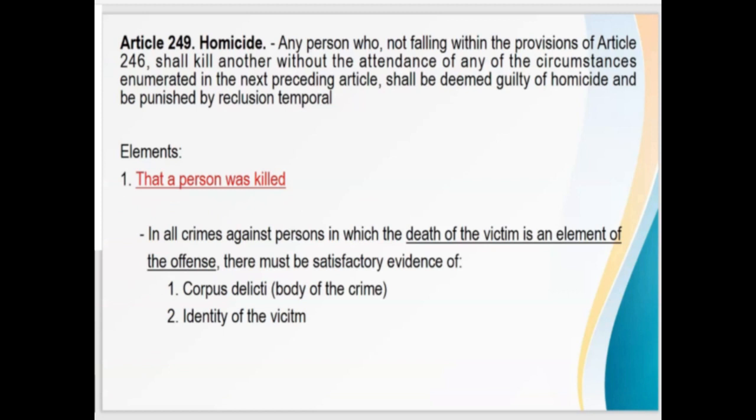Now in all crimes against persons in which the death of the victim is an element of the offense, there must be satisfactory evidence of corpus delicti or body of the crime. It does not refer to the corpse or the body of the deceased person. Corpus delicti means that the crime has been committed or breach or violation of a law or the fact of commission of a crime. And then, number 2, we have the identity of the victim.